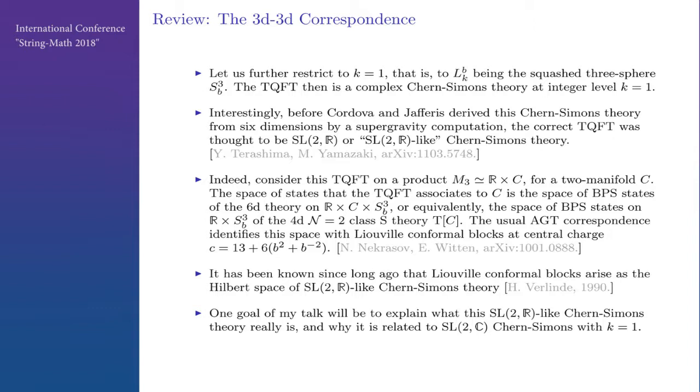This is just the space of BPS states of the 6D theory on R times C times S3. If we reduce on C, we get a 4D N=2 class S theory T[C], which people know from the AGT correspondence.